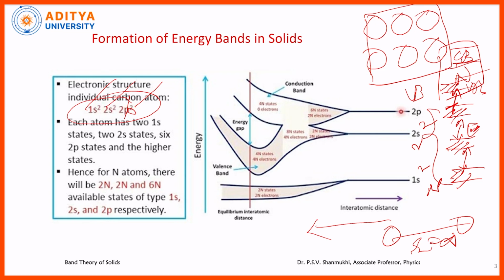The uppermost filled energy band, filled with valence electrons, is called the valence band. Above the valence band, if there is an unfilled energy band, it is called the conduction band. Why? Because if the electrons are transferred to that band, they will produce electrical conduction. Between the conduction band and the valence band, there is a forbidden band, which is called the energy gap. In this way, energy bands are formed in the solid.